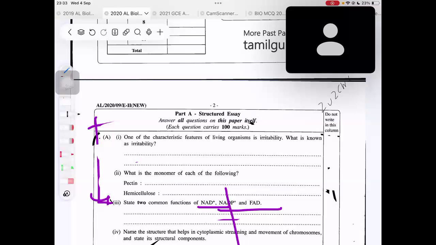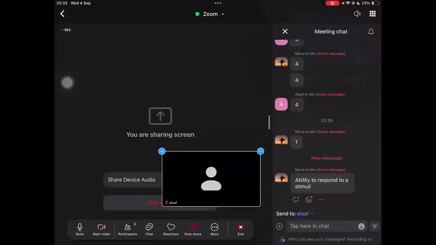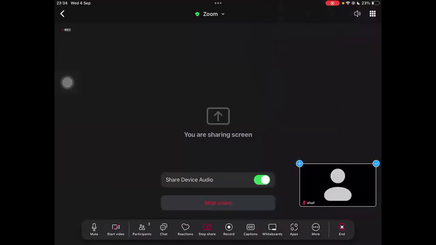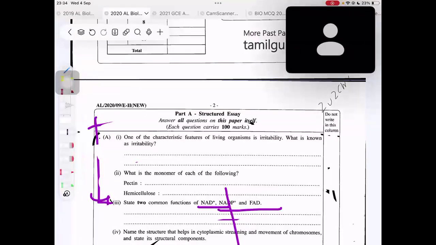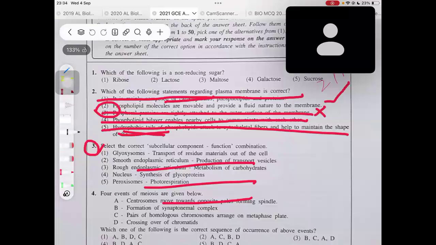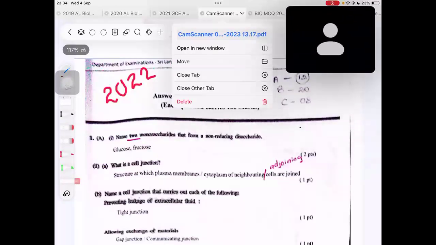I think that is an easy question. So I will look into the answer. Yes, ability to respond to stimuli. You must say ability to respond to stimuli from both internal and external environment. You need to write the full answer, right? Don't just say ability to, but that's good. Ability to respond to stimuli from both internal and external environment, right? Put 2020 in your writing book and write down that answer. Okay, now let's move into the 2021 question. Yeah, the 2021 part.